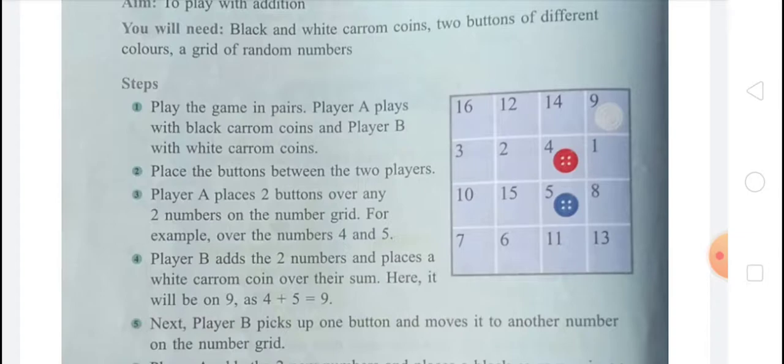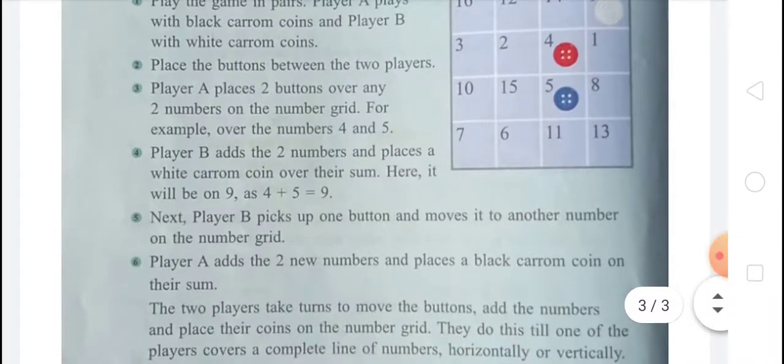Here it will be on 9, as 4 plus 5 equals 9. In the fifth step, next player B picks up 1 button and moves it to another number on the number grid. In the sixth step, player A adds the 2 new numbers and places a black carom coin on their sum.